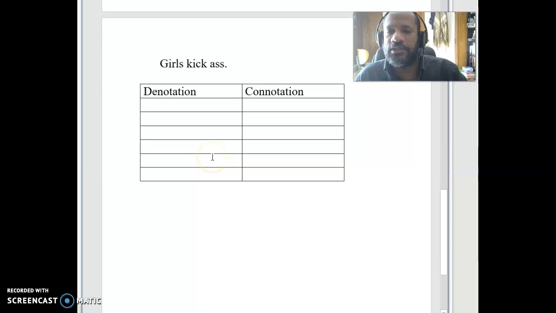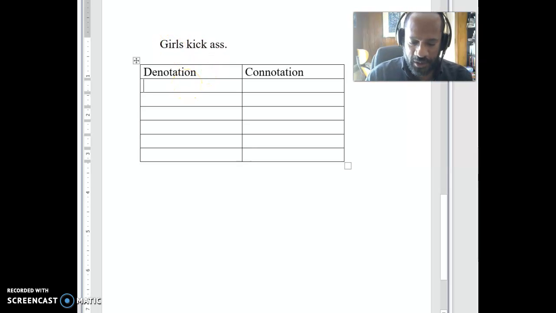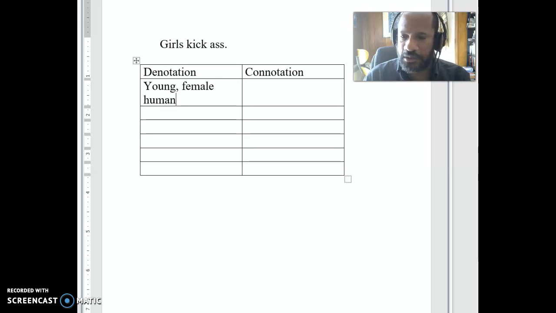Move on to another sentence here. It says girls kick ass. This is a bumper sticker I used to see way back when, back in the 90s. And young women would have this on their car. And we might think about, well, girls kick ass. Again, what is a girl? It is a young female human. Same thing.